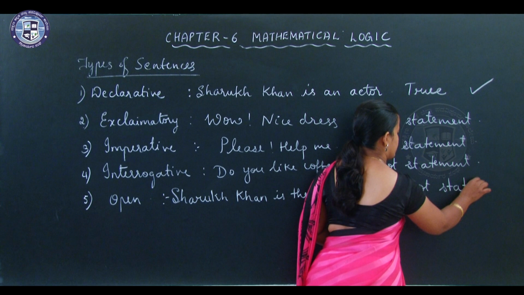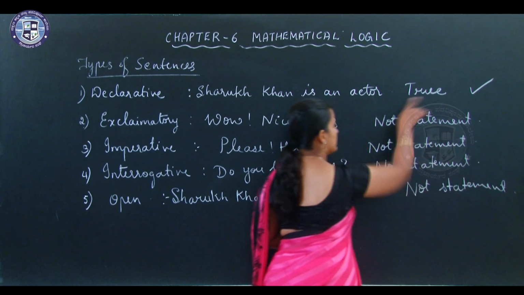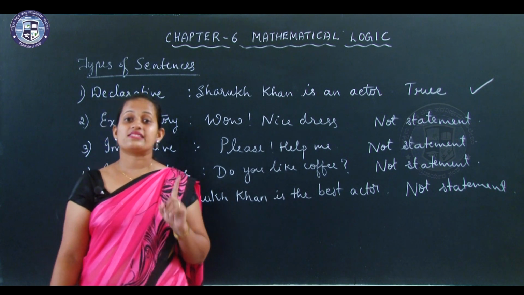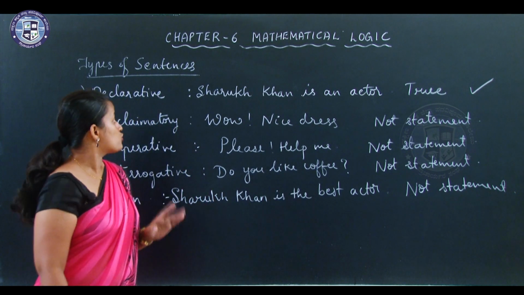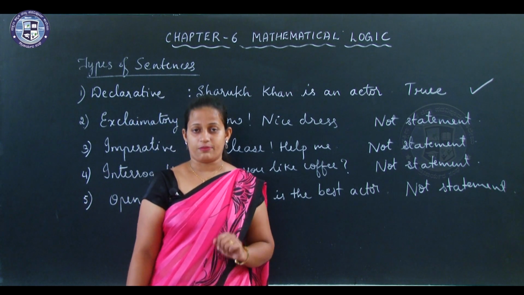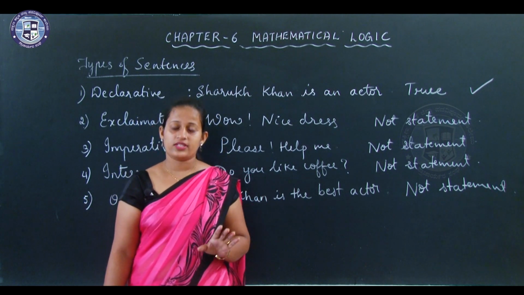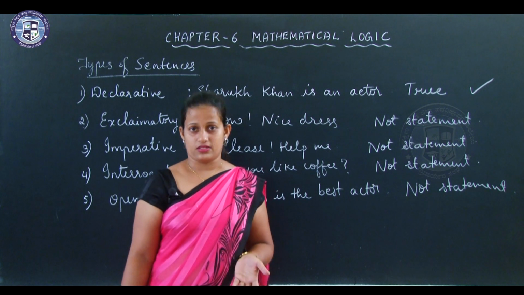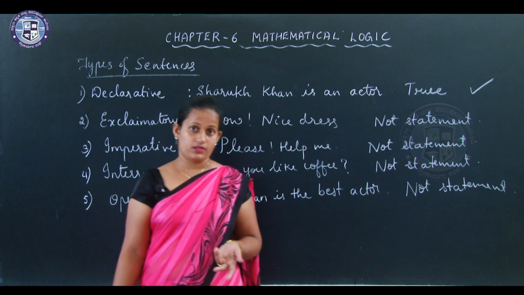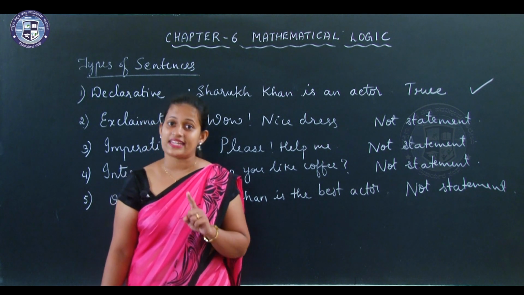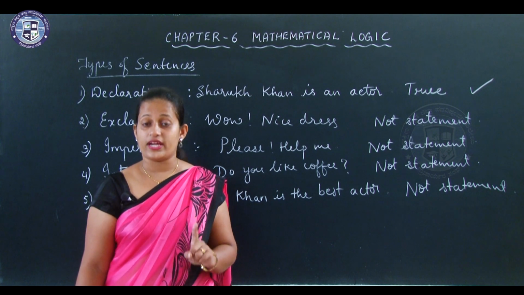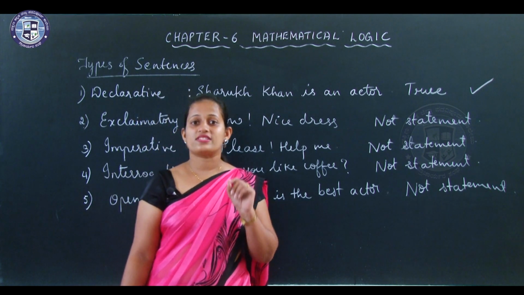Not a statement. So what is a statement? A statement has to be a declarative or assertive sentence. So, Shah Rukh Khan is an actor. That is true. So it is a statement. Sun is a star. It is true. It is a statement. I can say 2 is an odd number. It is a false statement. Okay, 2 is an odd number is a false statement.